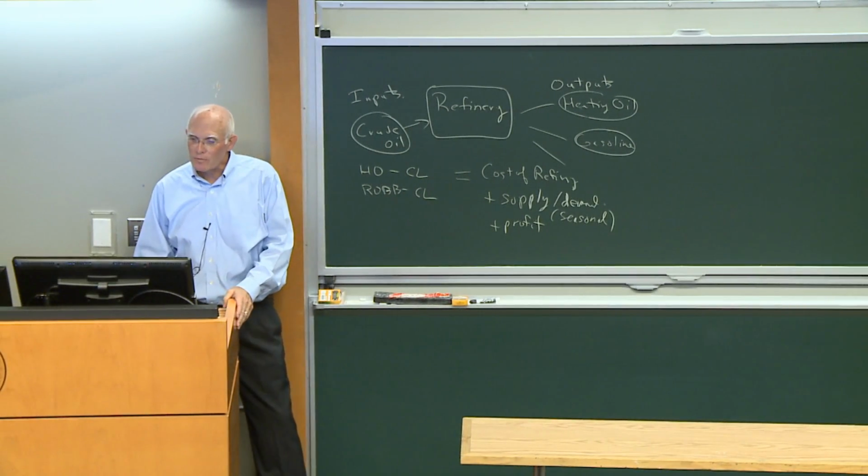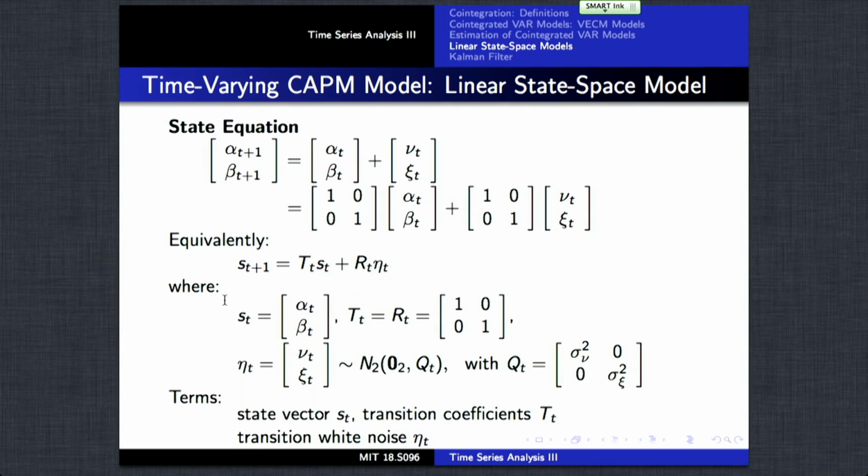Okay, with that setup, we have the following expression for the state equation. The state equation, which is just the unknown parameters, it's the alpha and the beta at given time t. The state at time t gets adjusted to the state at time t plus 1 by just adding these random walk terms to it. So it's a very simple process. We have the identity times the previous state plus the identity times this vector of these innovations.